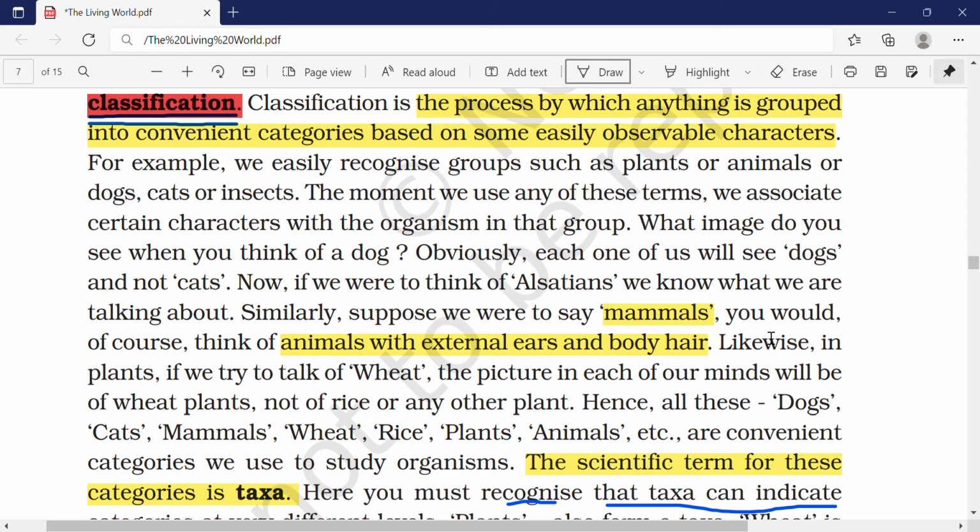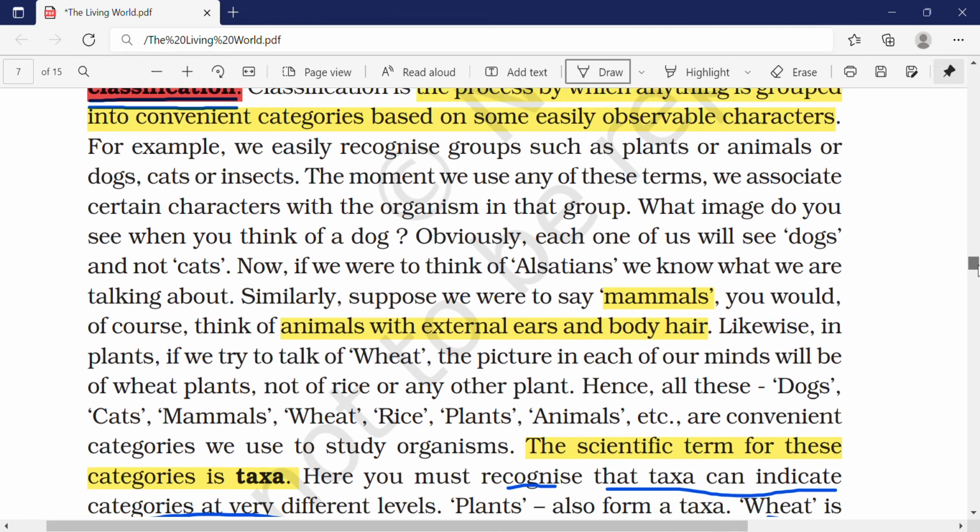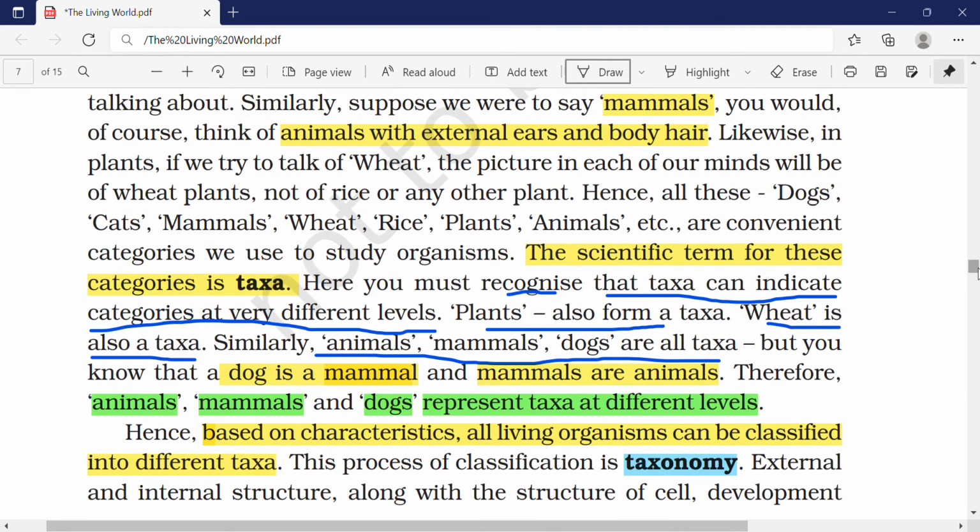So likewise, if I say wheat plant, you obviously think of a wheat plant and you don't think of a dog. So see, we have categorized it in separate groups so that no matter which organism I say, you easily group them into the particular organism. So the scientific term for categories is taxa. There are different categories. So each category is called a taxa.